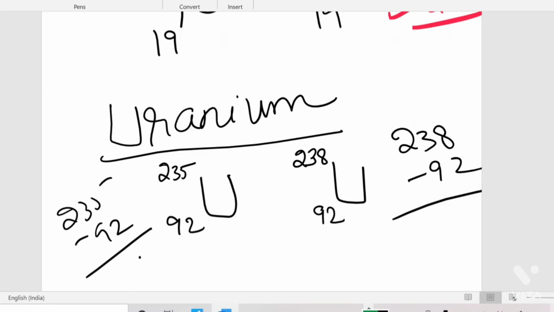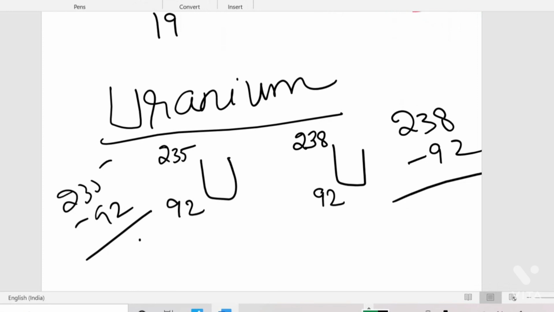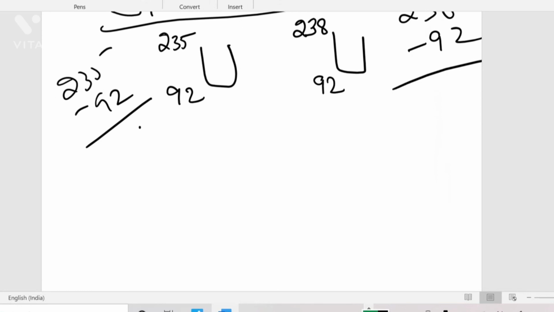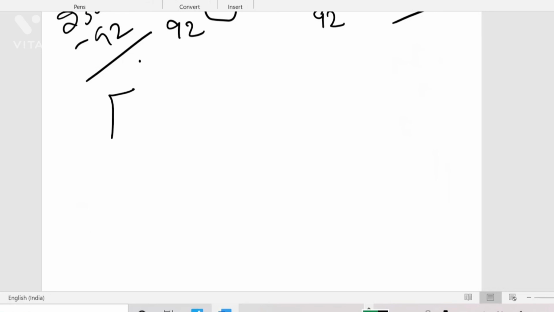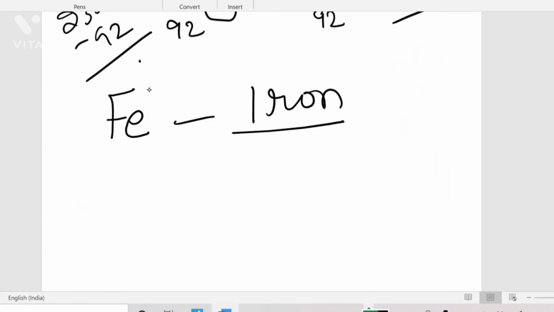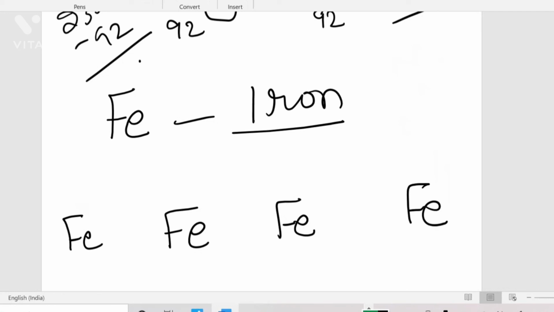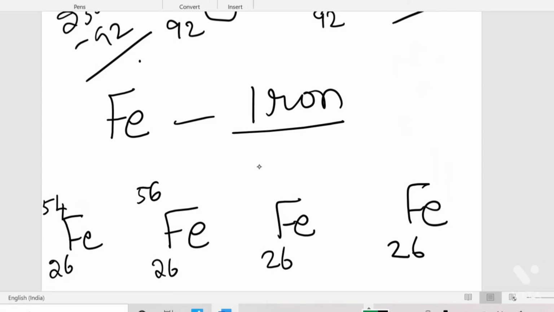Next, we have only one more element according to your syllabus, that is iron. Iron is represented by capital F and small e, and it has four types of isotopes. So I'm writing four Fe, and its atomic number is 26, and its mass numbers are 54, 56, 57 and 58.